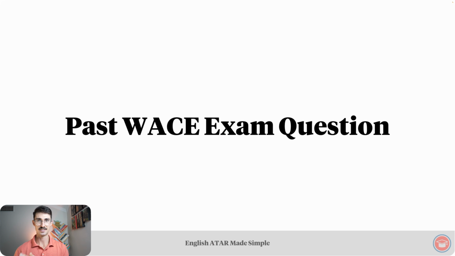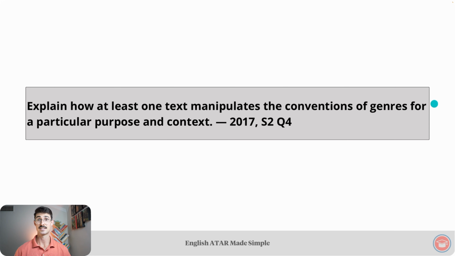Final main part of this lesson is looking at a past WACE exam question. Our past WACE exam question is, explain how at least one text manipulates the conventions of genres for a particular purpose and context. 2017 WACE exam, section 2, question 4.